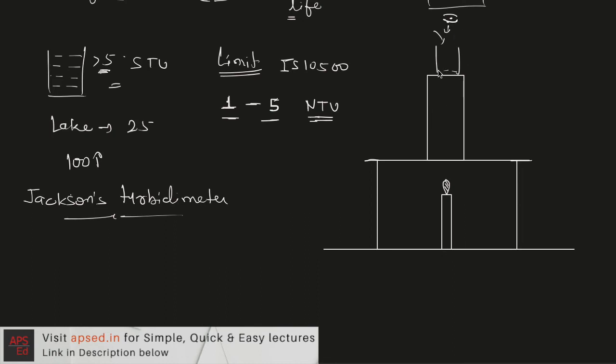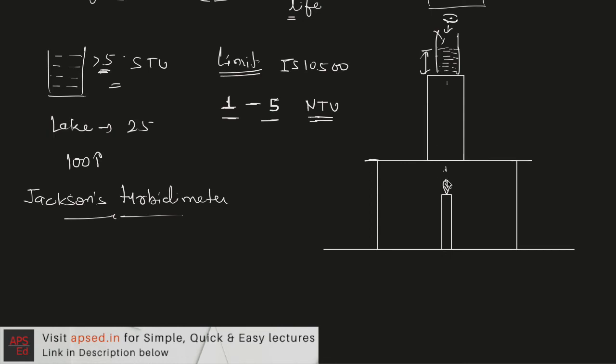Initially this light from the candle will be visible from the top, and as we keep filling the water in this glass tube, there will be a point where we cannot see the light from this candle. So with the help of this height of water in the glass we measure the turbidity in this case.